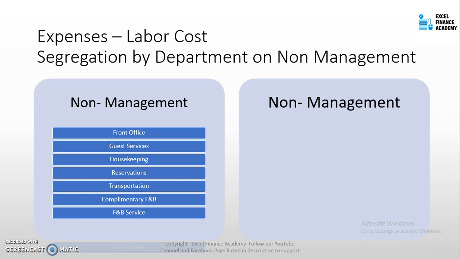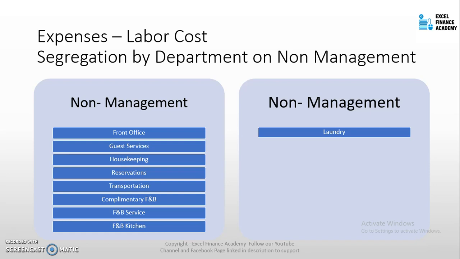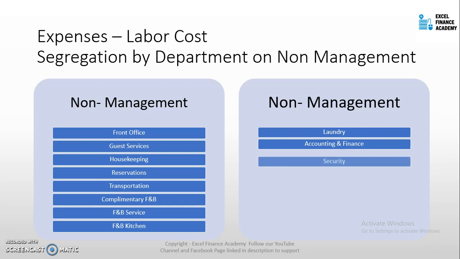The F&B division has F&B service and F&B kitchen. They are normally segregated into F&B service and F&B kitchen, and some hotels segregate the stewarding from the kitchen. Most hotels consider stewards as a part of either F&B service or F&B kitchen. Then for other operating departments, they have laundry, accounting and finance. Sorry, this is for administration and general.